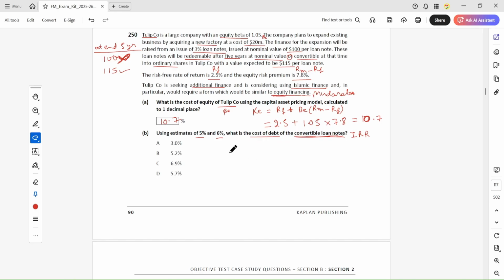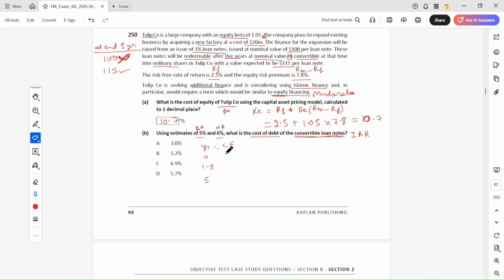We have to take first the lower rate and the higher rate. Okay, based on this we have to calculate the IRR. So on this side I will write year 0, 1 to 5 and 5. These are the cash flows.